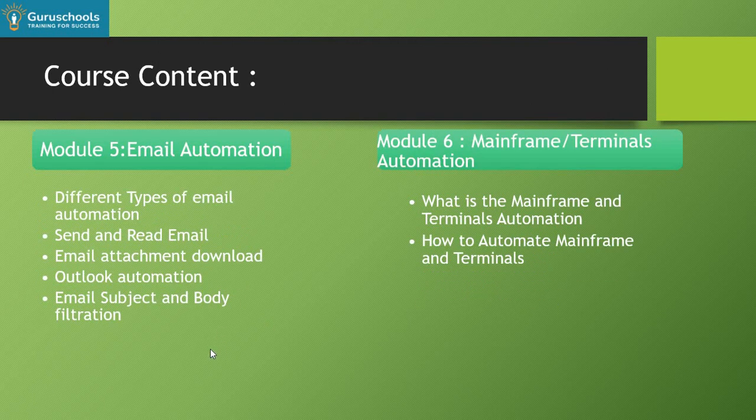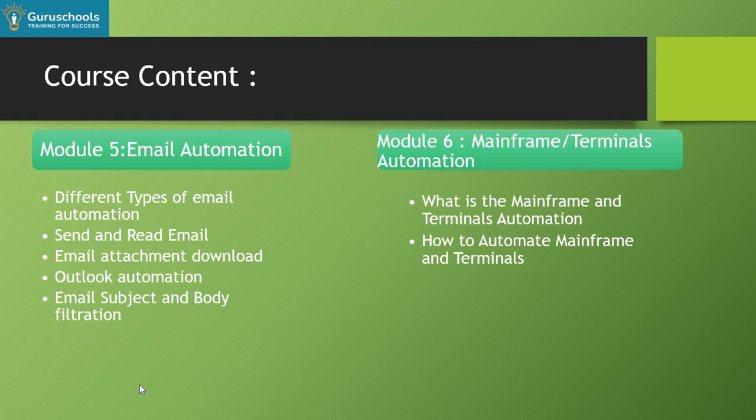Now we'll move to module 5, which is related to email automation. In email we can do different types of automation, like sending emails, receiving emails, downloading attachments from emails, sending attachments via email, and Outlook automation. So we'll see various types of email automation during module 5.